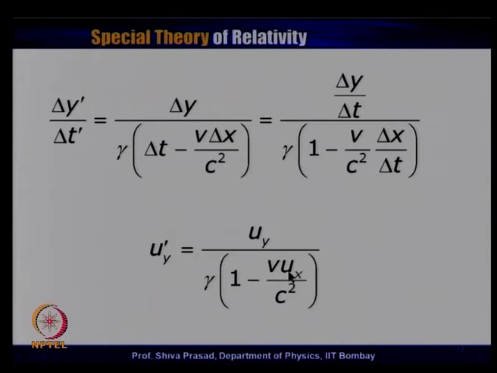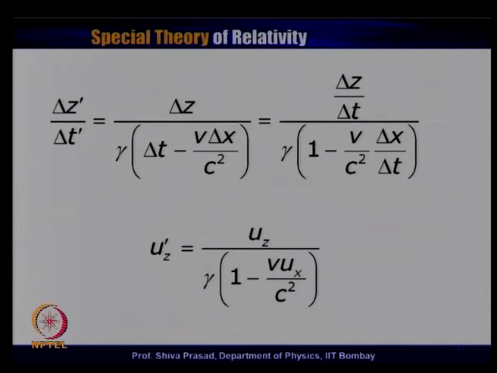Now, finding the z component is exactly identical to the y component, and that is what we have written in the next equation. All that has happened is that instead of y, we have z, and therefore, we get the z component of the velocity transformation as u z prime is equal to u z divided by gamma multiplied by 1 minus v u x divided by c square.